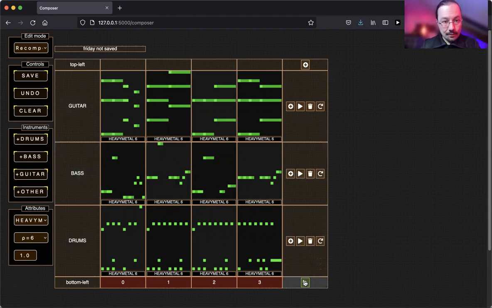So we have here drums, we have the bass, and we have the guitar, and they all sound well together. And that's the whole beauty about what's happening here. Well, I didn't tell you yet. In the background, there is a deep neural network. It's actually GPT-2 trained on 7,000 heavy metal songs, as I've said in the beginning.